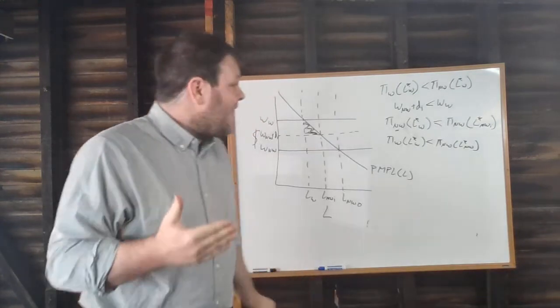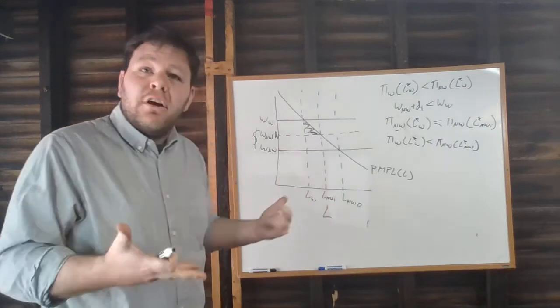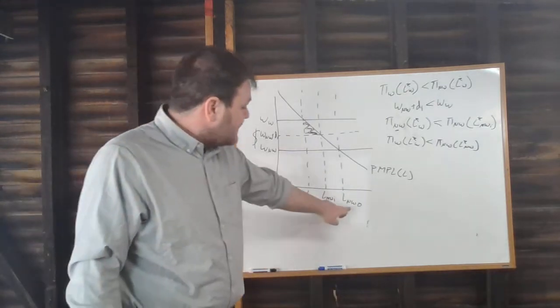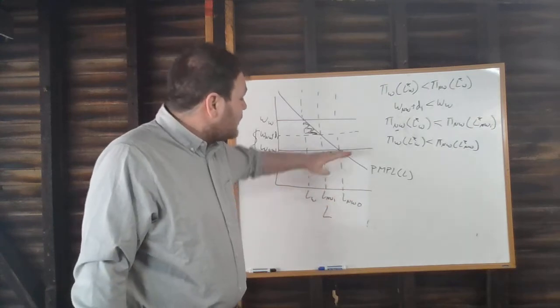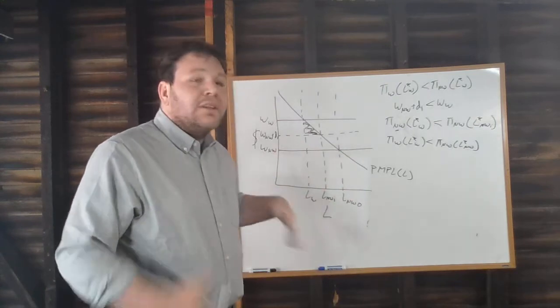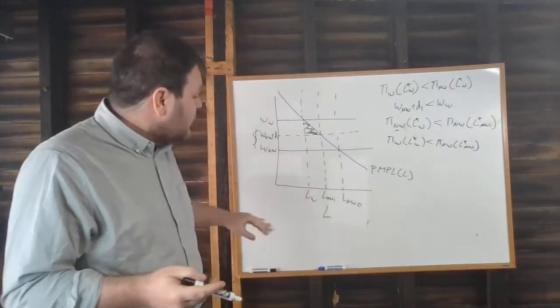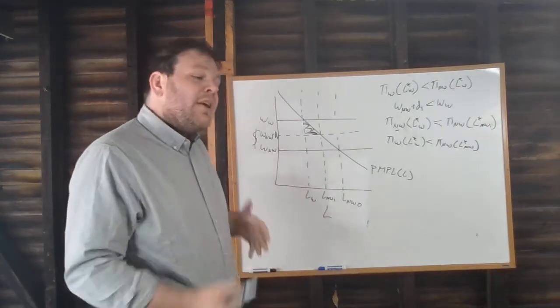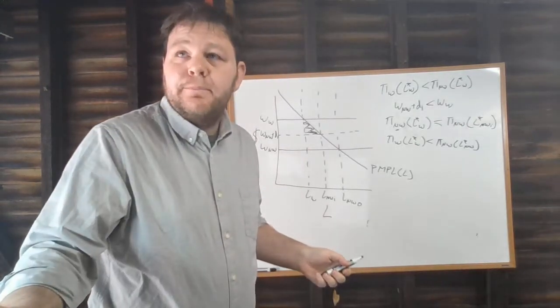And on top of that, it has to be the case that the less prejudiced you are, the higher the profits you're earning for exactly the same reasons, right? If you're someone who's totally unprejudiced, you're an employer who's totally unprejudiced, you're getting more workers at a lower cost than somebody who's a little bit prejudiced but is still hiring non-white workers. And so as a result, we're going to have it be the case that the lower your level of D is, the higher your level of economic profits are.